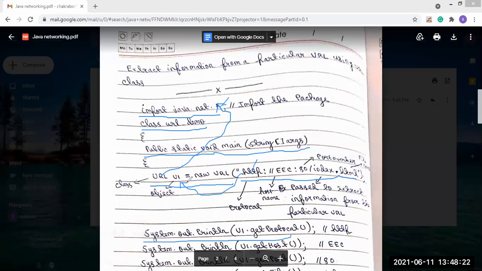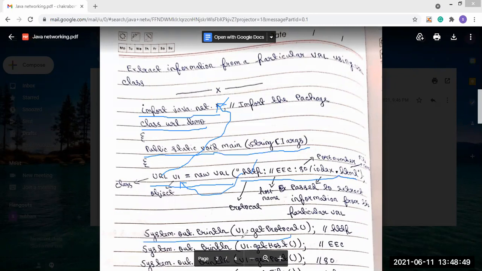So to find the protocol that is used, we will use the URL class object. We call U1.getProtocol method. Through the getProtocol method, whichever protocol is used in the URL, we will know that.